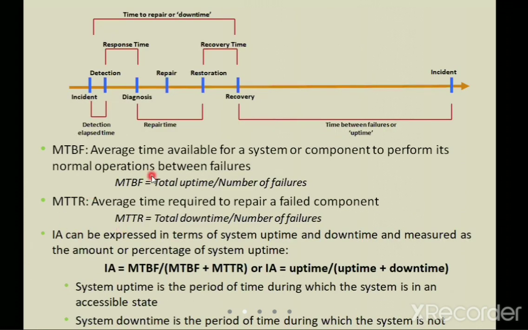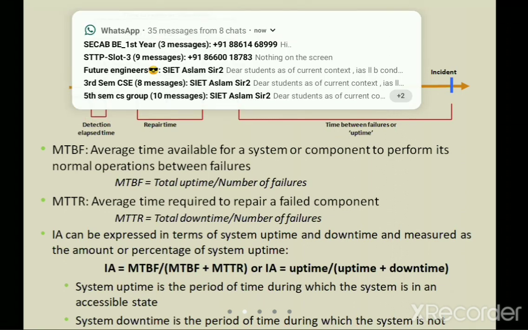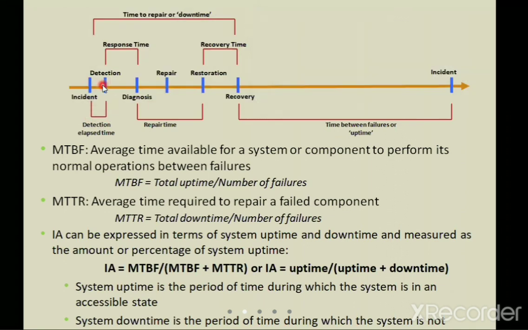Now you can check this. This is a timeline. Each and every time there is an incident taking place. For example, you can see the detection being done, the diagnosis, and there is a repair time so that it functions normally. And when it is recovered, this is the uptime, that means it has started functioning.